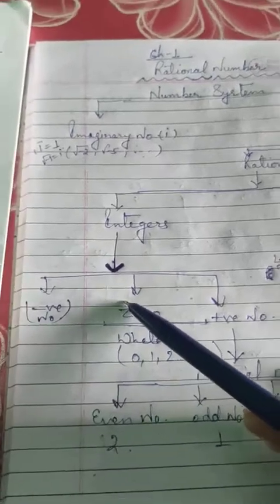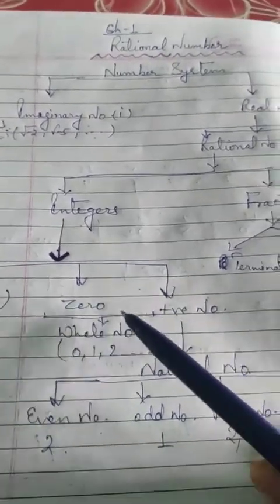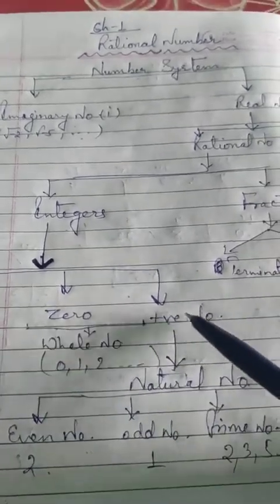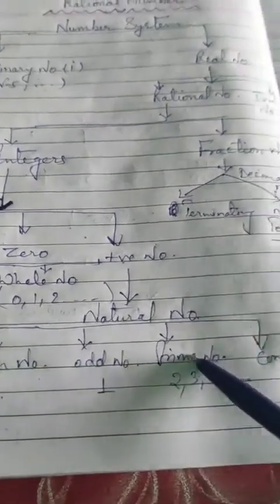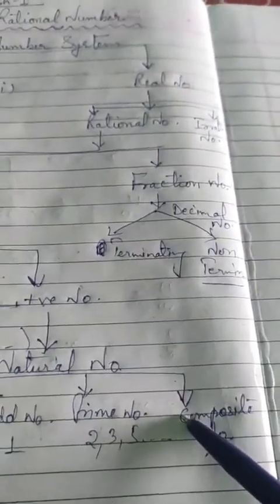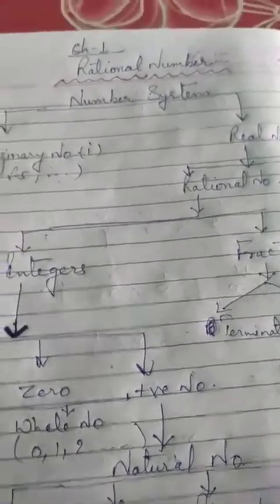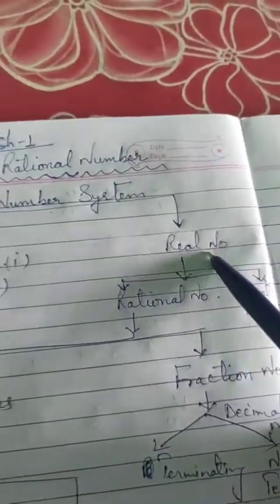Integers are divided into three: negative numbers, 0, and positive numbers, and whole numbers start from 0, 1, 2. And positive numbers include natural numbers, even numbers, odd numbers, prime numbers, and composite numbers. You already studied this in standard 6, 7. Now first of all, understand what are imaginary numbers and real numbers.